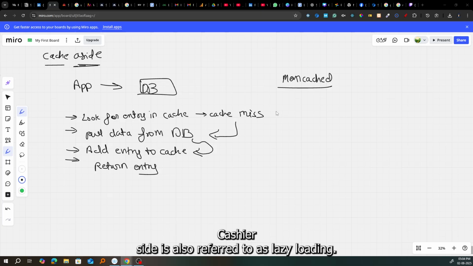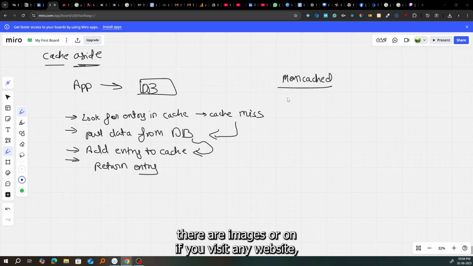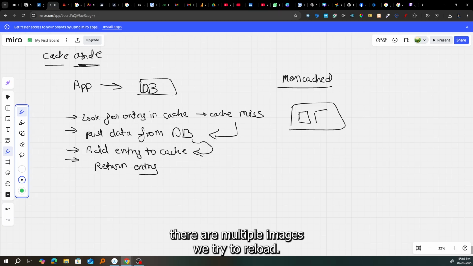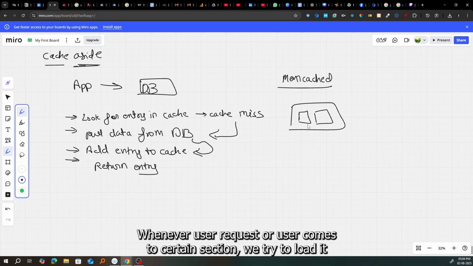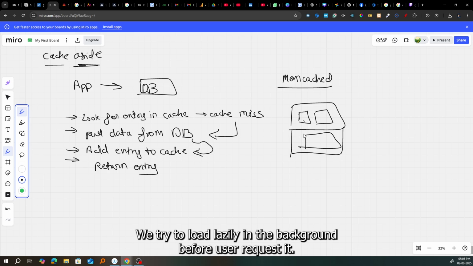Cache aside is also referred to as lazy loading. You might know lazy loading, right? If you visit any website with multiple images, we try to lazy load them. Whenever the user requests or comes to a certain section, we load it at that time, or we try to load it in the background.